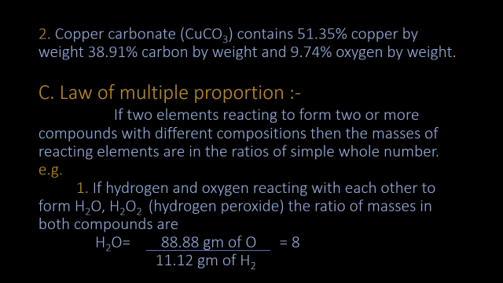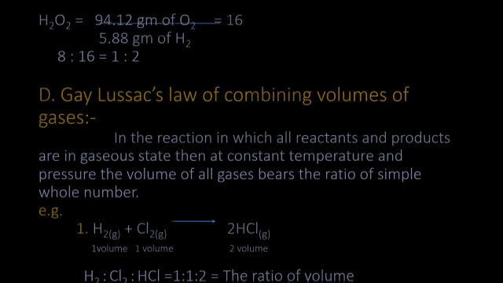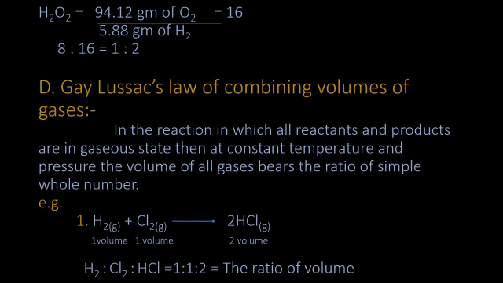For H2O, 88.88 gram of oxygen divided by 11.12 gram of hydrogen is equal to 8 gram of oxygen per gram of hydrogen. For H2O2, 94.12 gram of O2 divided by 5.88 gram of H2 is equal to 16 gram.